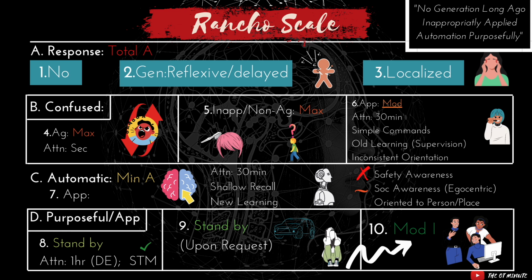Once we're seeing their attention improve and their short-term memory and their learning is becoming more efficient and effective, they're starting to move into level 8, where now we're starting to really consider pushing those executive functioning skills to even higher problem solving, higher levels of decision making, prioritizing, sequencing, and recall. You're working on making them as independent as possible, thinking about what would it take for them to return to work, what type of environmental factors or task factors need to be modified in order to improve their level of independence.